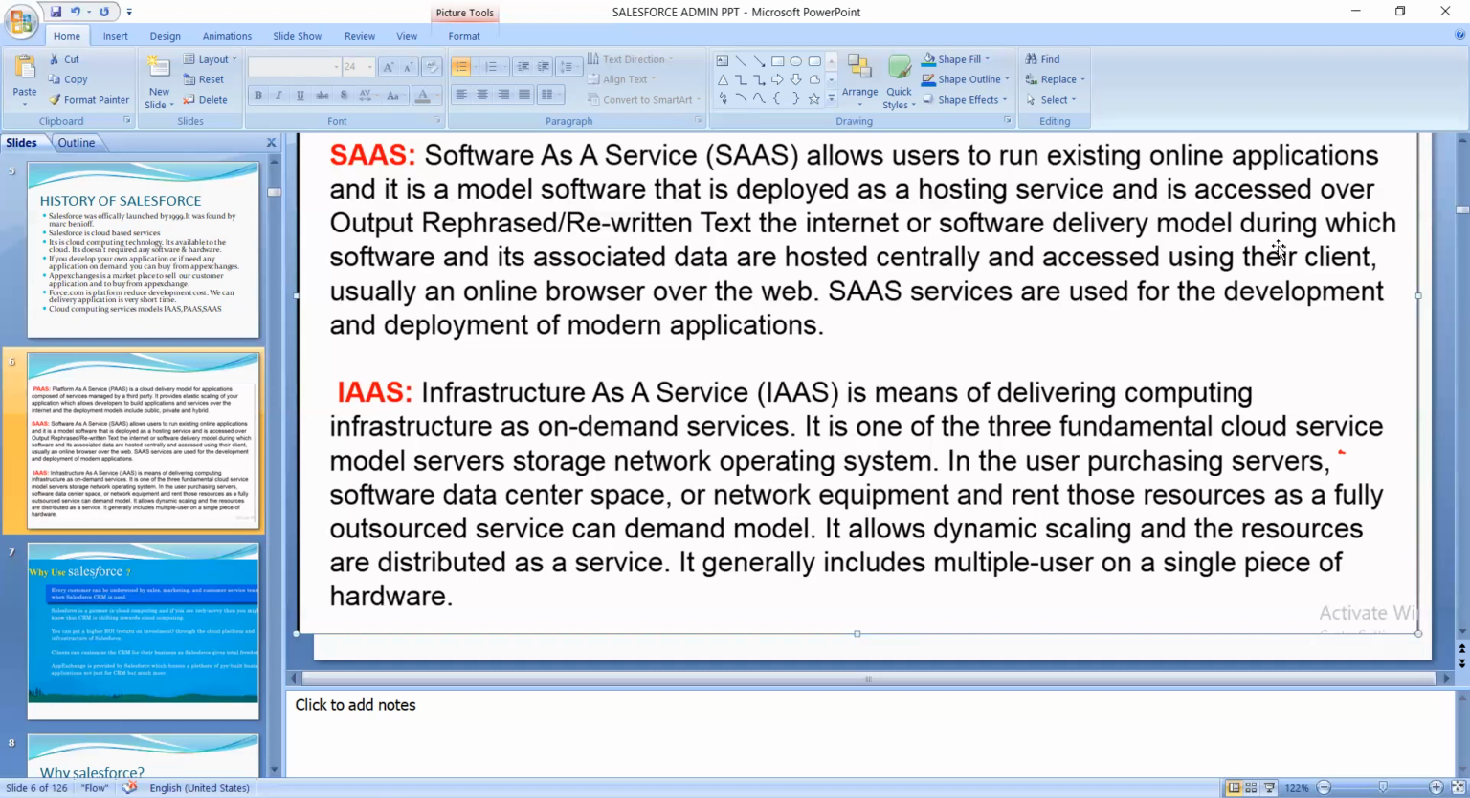It allows dynamic scaling, and the resources are distributed as a service here. We are applying dynamic scaling, and then we get what resources it will distribute to the service and to others. It generally includes multiple users on a single piece of hardware. You are making multiple users on a single piece of hardware.